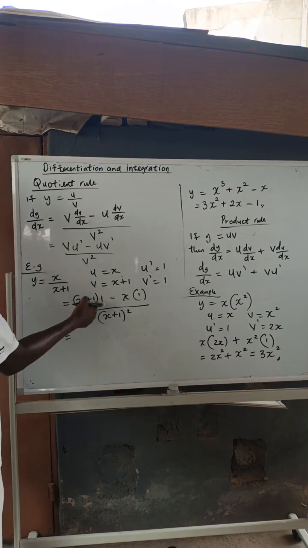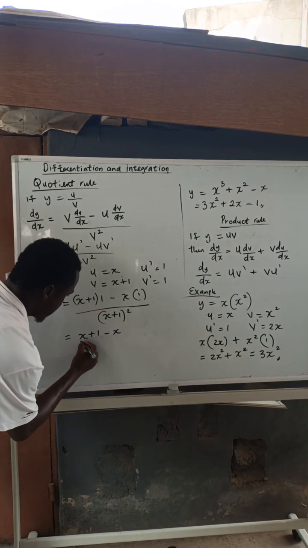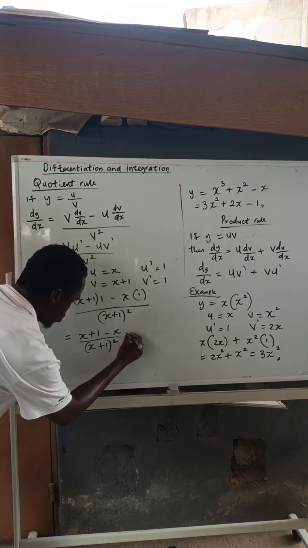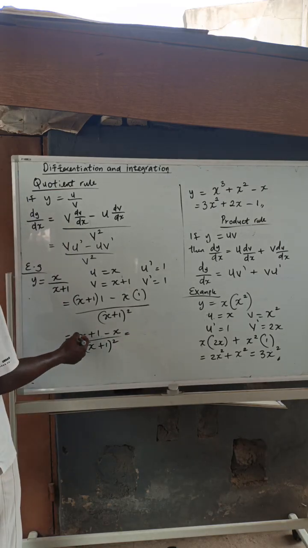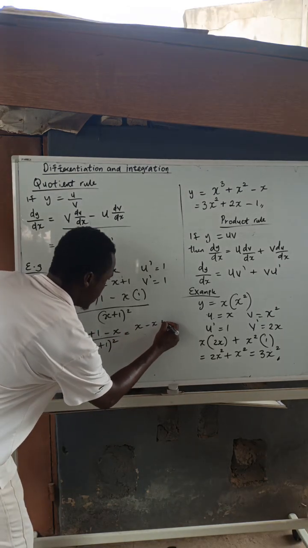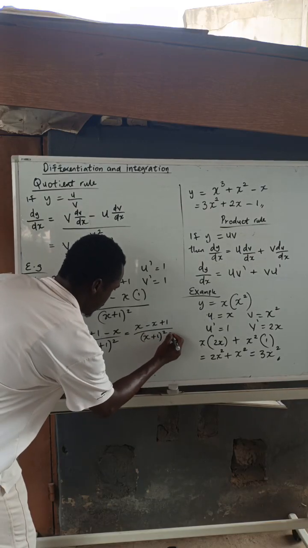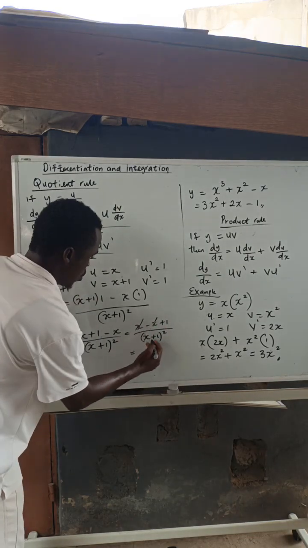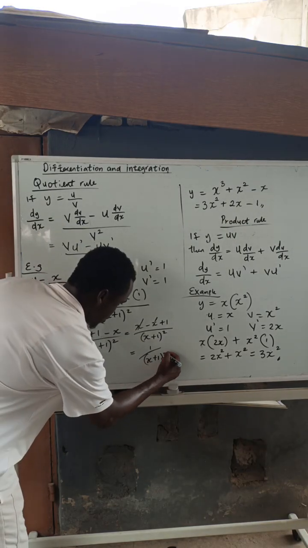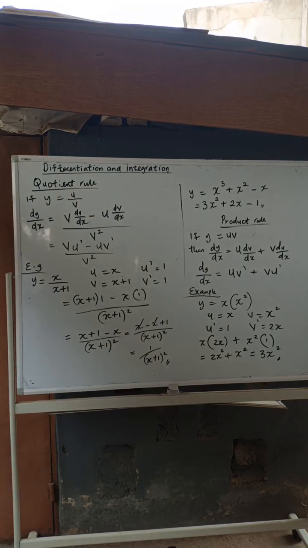So here I'm left with x plus 1 minus x divided by x plus 1 raised to the power of 2. If I collect like terms, this becomes x minus x plus 1 divided by x plus 1 raised to the power of 2. And this gives me 1 over x plus 1 raised to the power of 2.